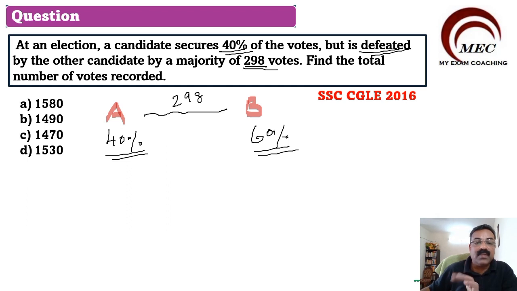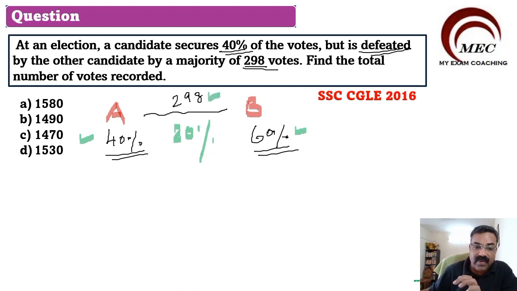Here he got 40%, he got 60%. The difference is 20%. 20% difference will be equal to 298.